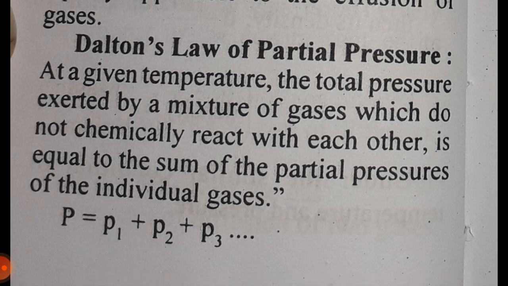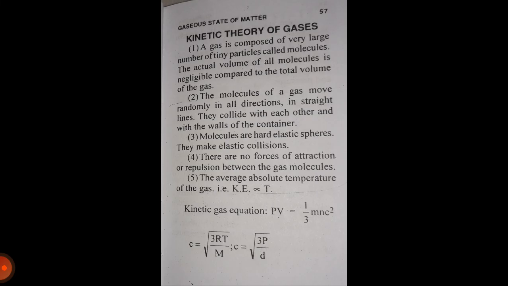Dalton's law of partial pressure. At a given temperature, the total pressure exerted by a mixture of gases which do not chemically react with each other is equal to the sum of the partial pressures of the individual gases. P is equal to P1 plus P2 plus P3 and so on.